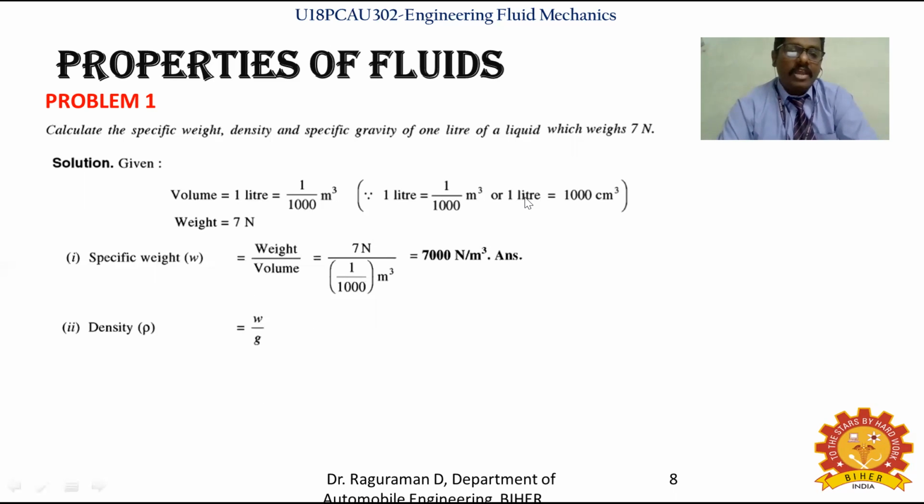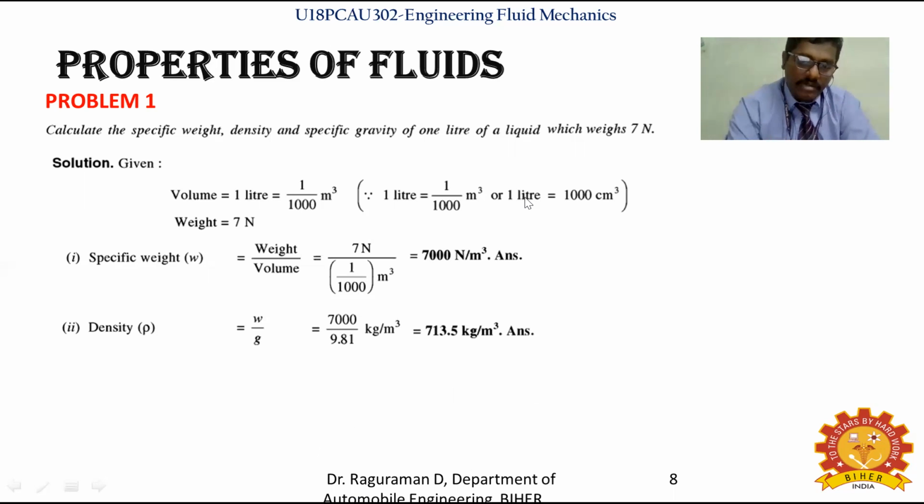Similarly, density we can calculate with respect to specific weight, that is w by g. The w we have just calculated is 7000 Newton per meter cube, and g is the gravitational acceleration, 9.81. By substituting this, we identify the density value. By calculation, the density is 713.5 kilogram per meter cube.